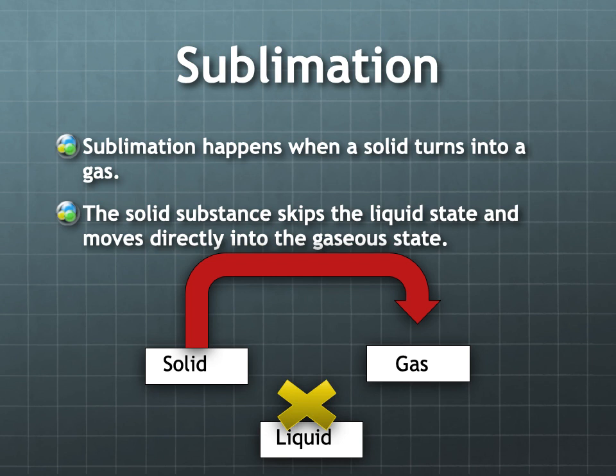Another type of physical change that is done through heating is called sublimation. And sublimation happens when a solid turns into a gas. The solid substance actually skips the liquid state and moves directly into the gaseous state. So before, we've seen solid to liquid and then liquid to gas. But in sublimation, it's different because the liquid state is skipped over completely, and we just go from solid to gas. It never turns into a liquid, and that's the difference with sublimation.